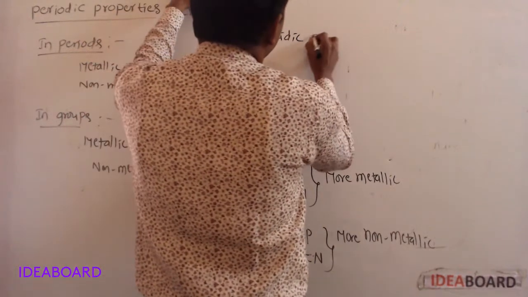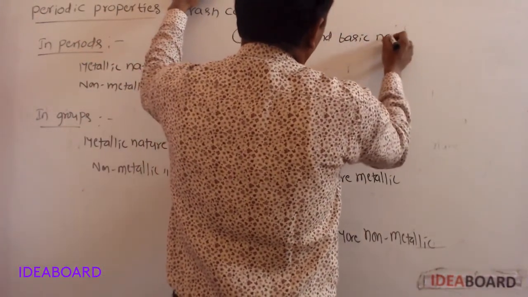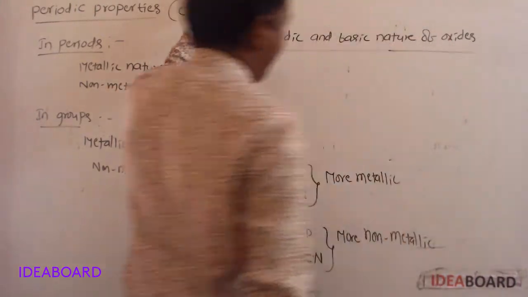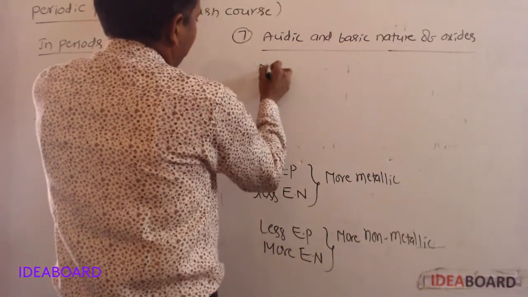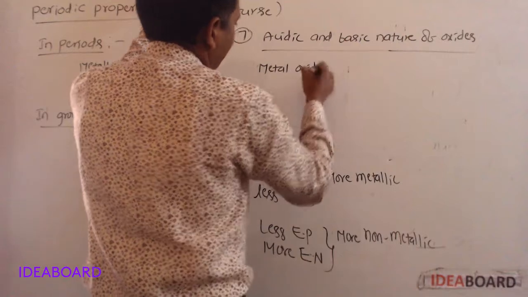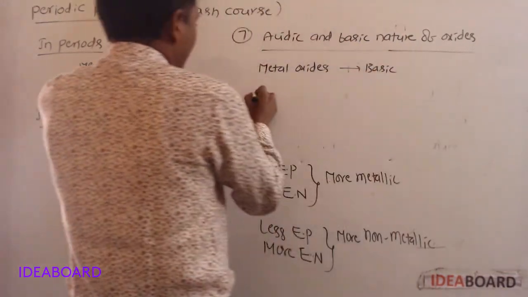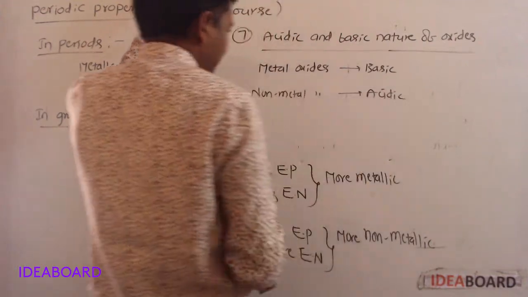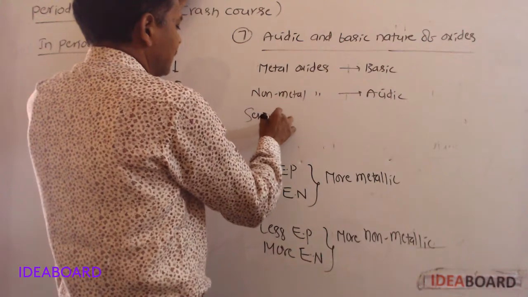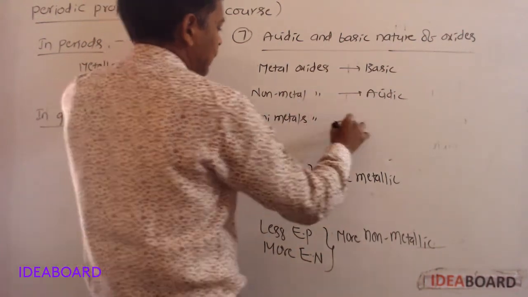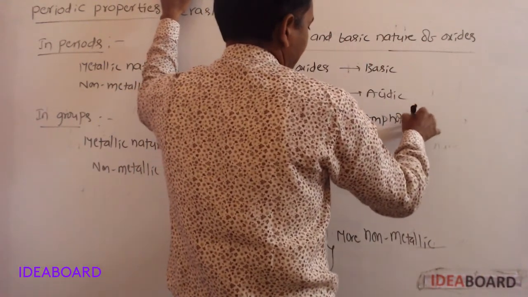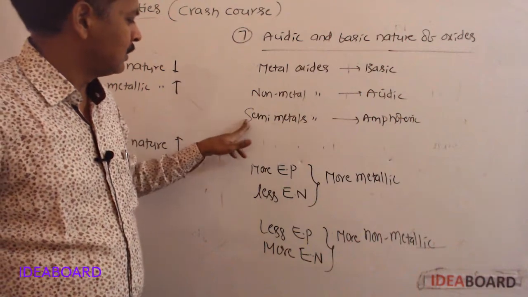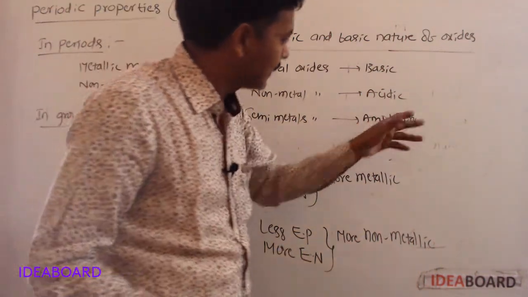Next, acidic and basic nature of oxides. In general, metal oxides are basic, non-metal oxides are acidic, and semi-metal oxides are amphoteric. Amphoteric means both acidic and basic character.